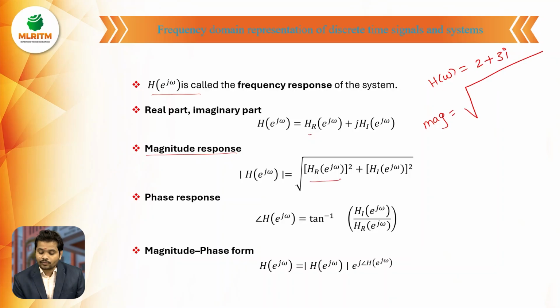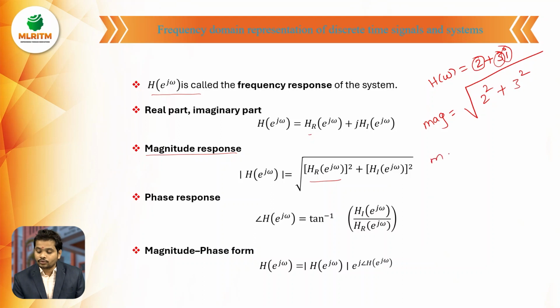The magnitude of the system is nothing but the square root of the real part squared, H r of e power j omega whole squared. Here what is the real part? 2. So 2 squared plus H i of e power j omega whole squared, nothing but the imaginary part squared. 2 squared plus, what is the imaginary part? Don't consider i, it is just an imaginary part indication, so 3 squared.